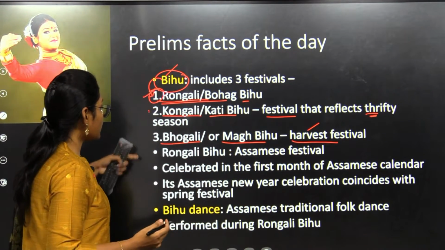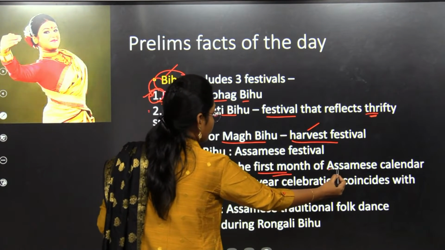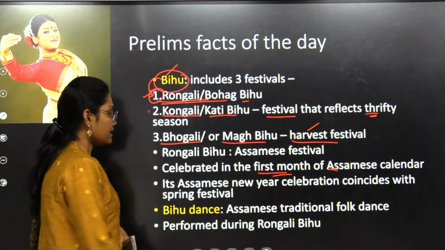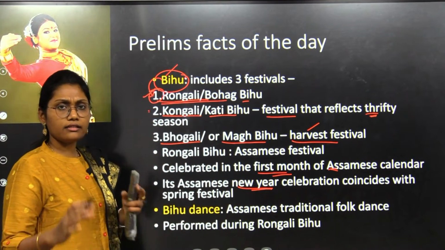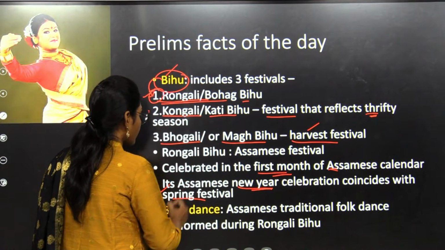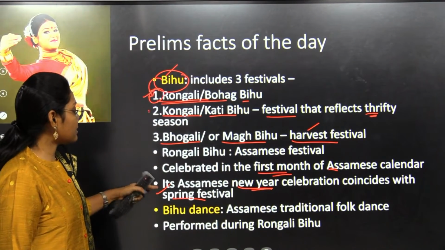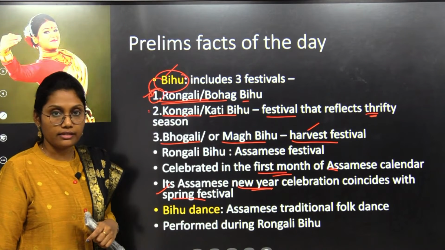And the Rongali Bihu is the celebration of the first month of the Assamese calendar. It is the celebration of the onset of the New Year, and it also coincides with the onset of spring. All these 3 festivals, the Bihu, gain much importance.